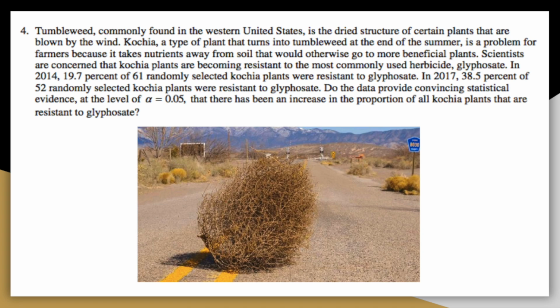In 2014, 19.7% of 61 randomly selected kochia plants were resistant to glyphosate. In 2017, 38.5% of 52 randomly selected kochia plants were resistant to glyphosate. Does the data provide convincing statistical evidence at the 0.05 alpha level that there has been an increase in the proportion of all kochia plants that are resistant to glyphosate?